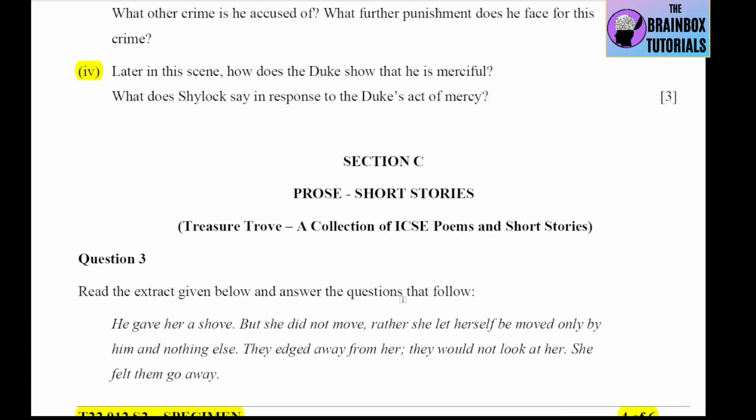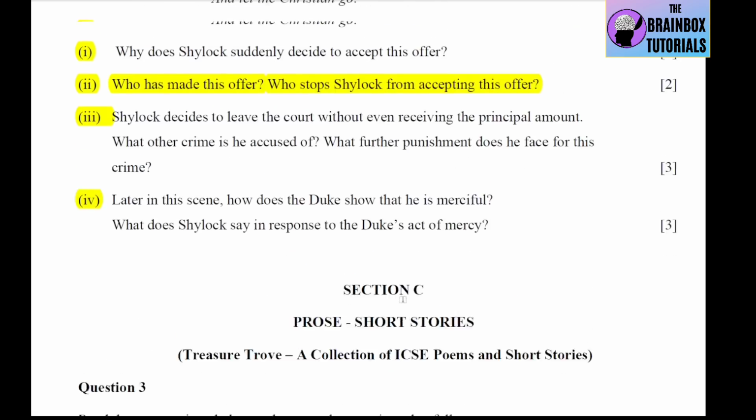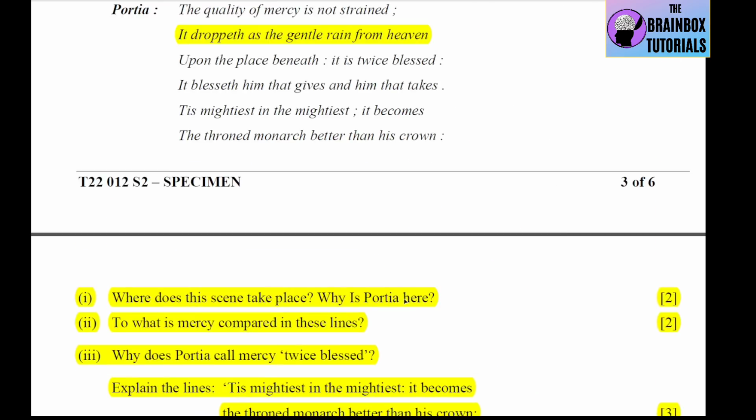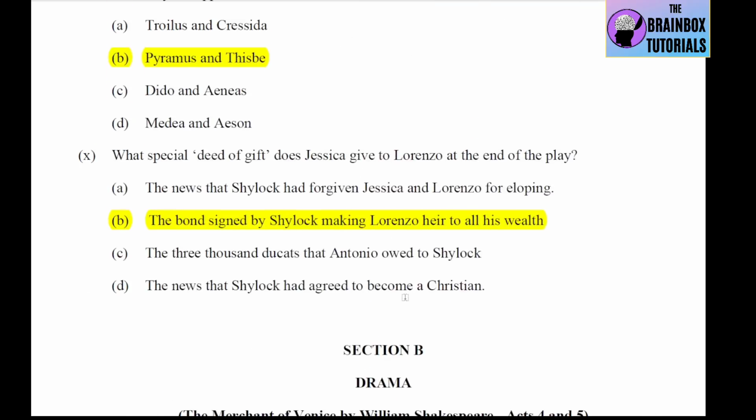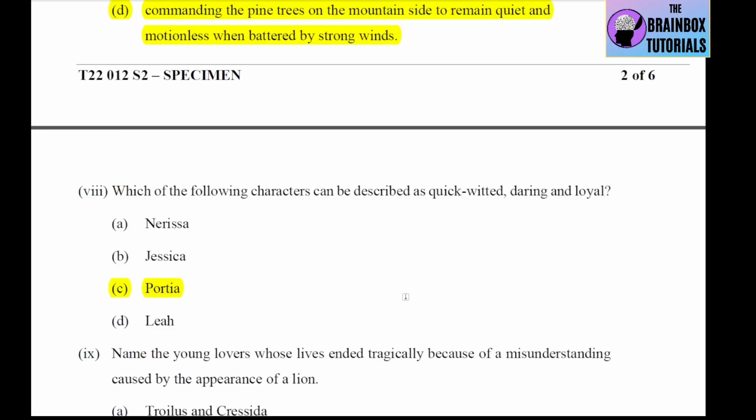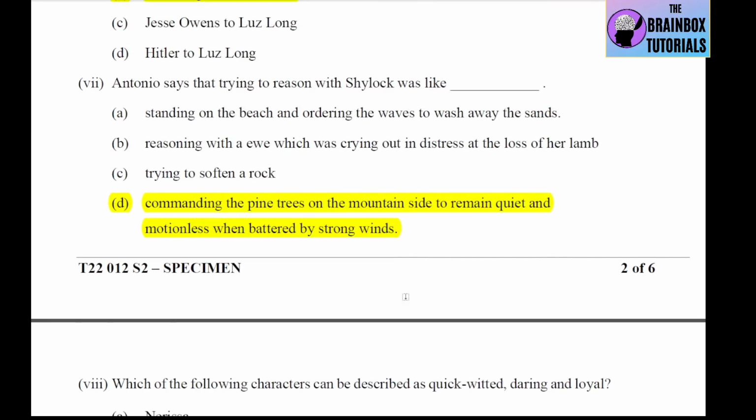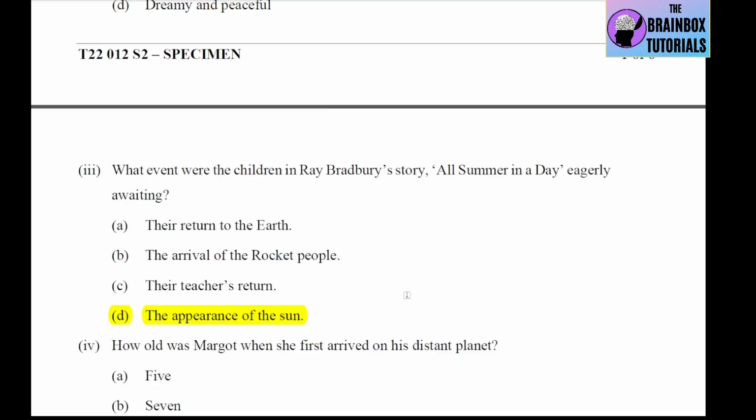Go through the workbook of I.C.S.E. Prose, Poem and Merchant of Venice. You will be helped by those questions very much. What type of questions come, how to write the answers, you will actually get a sense of the pattern of questions which are about to come.